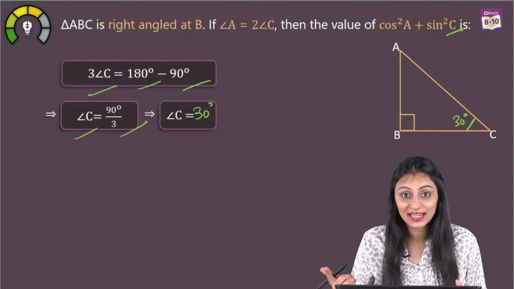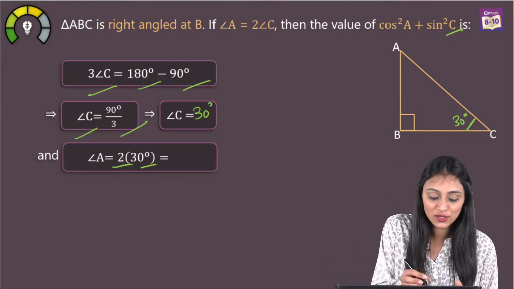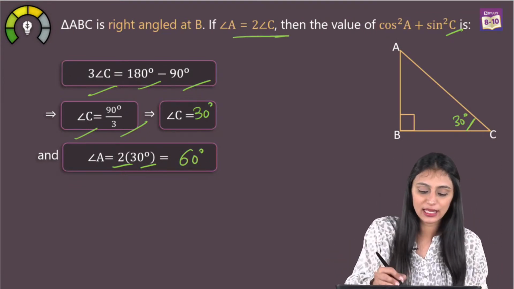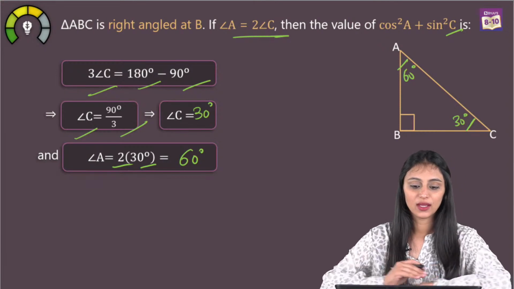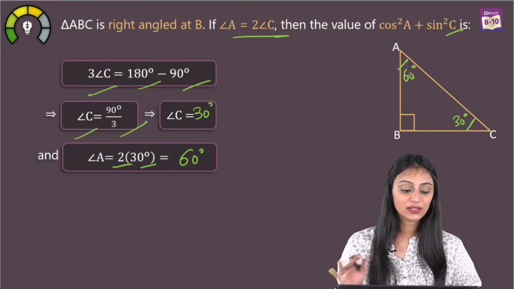But now I need angle A also, right? So, for angle A, it's going to be twice of 30 degrees. That's going to be 60 degrees. It's already given. It's twice of angle C. So, this is going to be 60 degree, correct? Now, this is 60 degree.